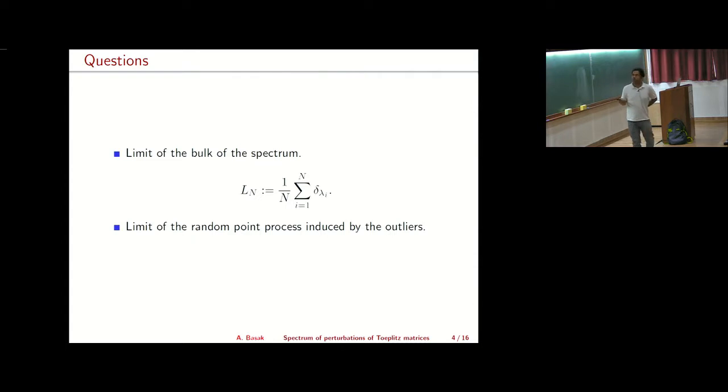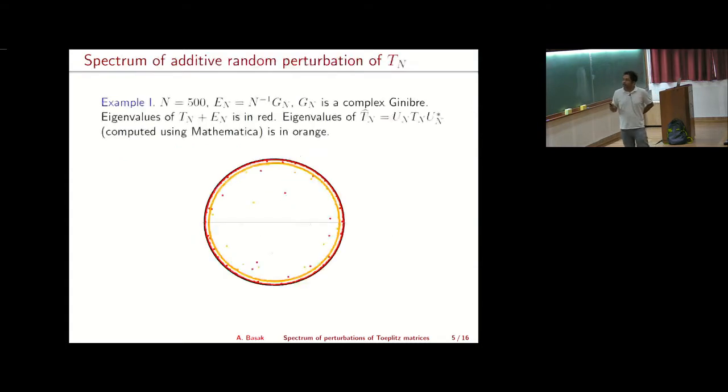Okay, so here, what do I really mean by an outlier? Again, let's go back to this example 1, where Tn has this nice form: 0 on the diagonal and 1 on the first superdiagonal, and the rest of the entries are 0. And suppose I look at this Tn plus En now, where En is 1 over n Gn, and Gn is a complex Ginibre matrix, meaning that all its entries are IID standard complex Gaussian entries.